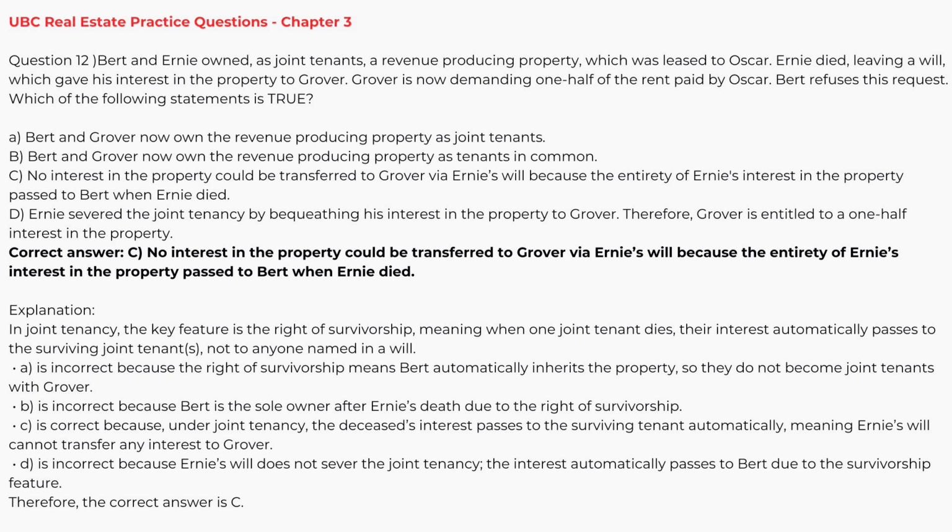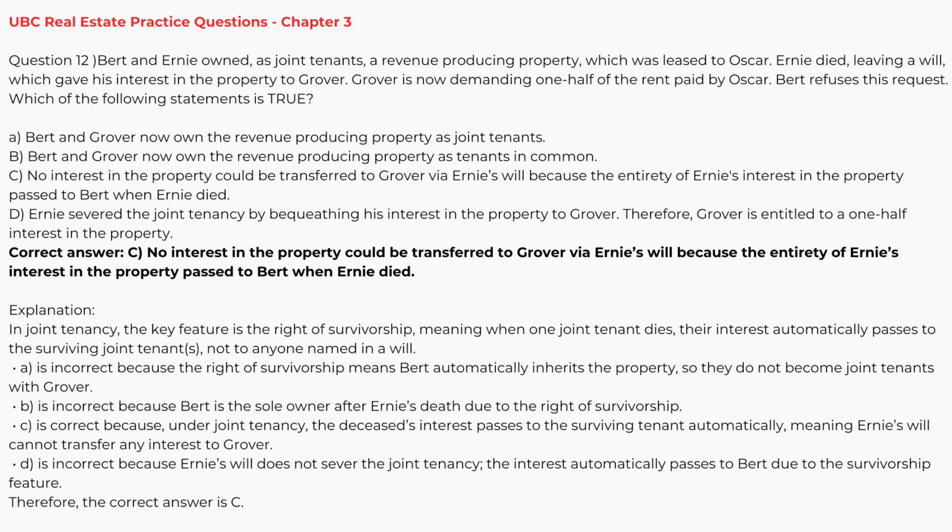A. Bert and Grover now own the revenue-producing property as joint tenants. B. Bert and Grover now own the revenue-producing property as tenants in common. C. No interest in the property could be transferred to Grover via Ernie's will because the entirety of Ernie's interest in the property passed to Bert when Ernie died. D. Ernie severed the joint tenancy by bequeathing his interest in the property to Grover. Therefore, Grover is entitled to a 1/2 interest in the property.